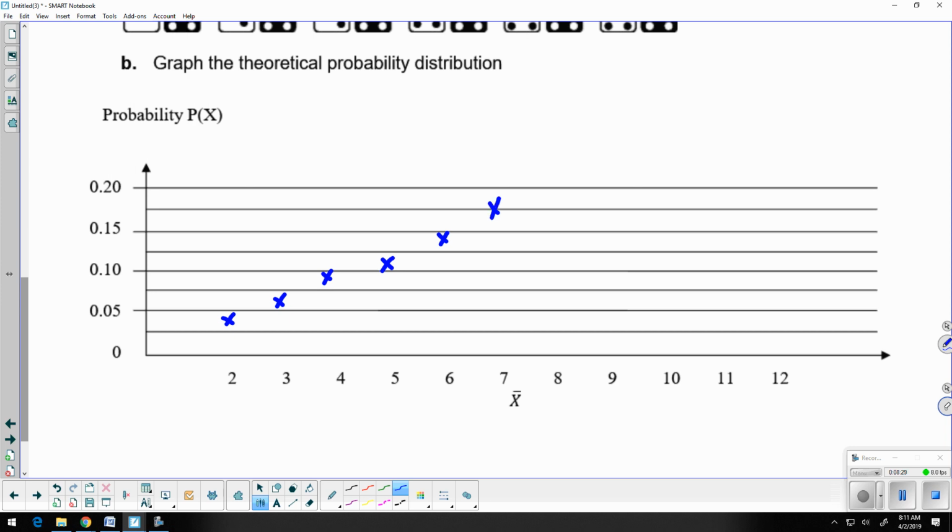And then again, it's going to replicate on the opposite side. So just match where you put that X on the other side. Kind of balance this out as best you can. It doesn't have to be exact. We're just estimating where these would be.